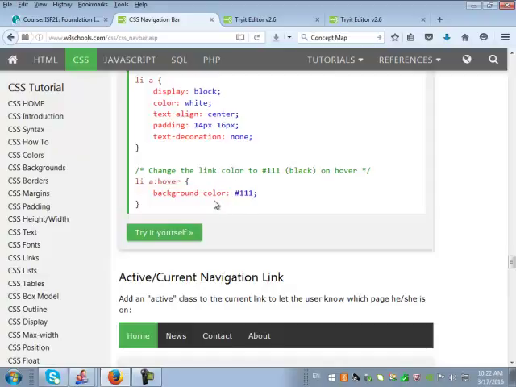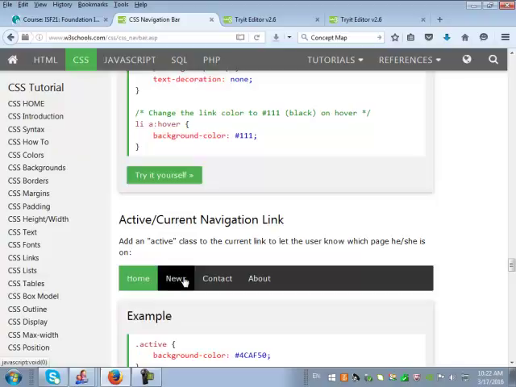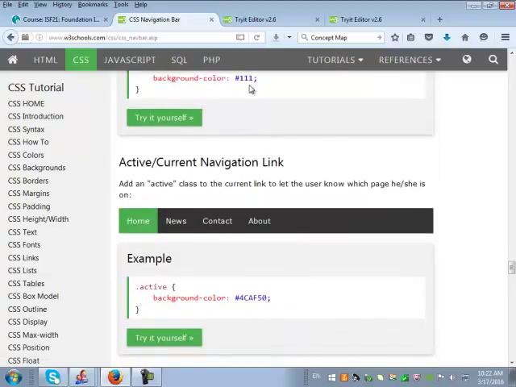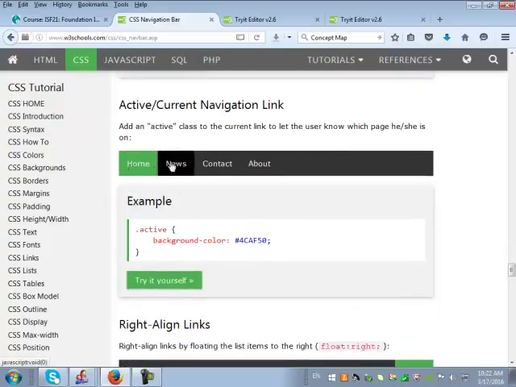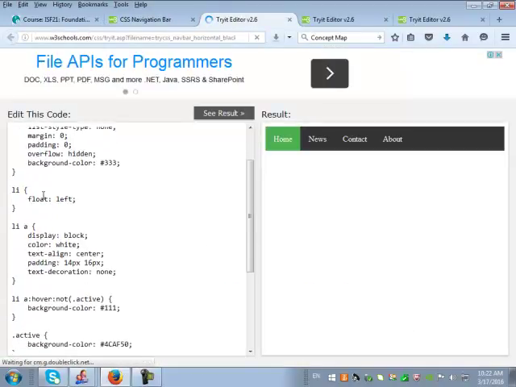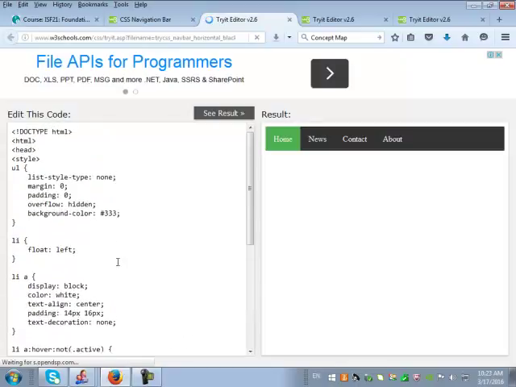There you go. So this is the hovering color, like this one here, it changes to black. Can you see that? If I take the mouse pointer over it, that is what it means. A link, a hover. Hover means when you take mouse pointer over a particular item, it changes the background color. In this case, the background color is basically very close to black. Not exactly black, but very close to black. And this is the active color. It says dot active class, and this is the bright green color that you see on the screen at the moment. So let's click on try it yourself here, and here is the code that is given.